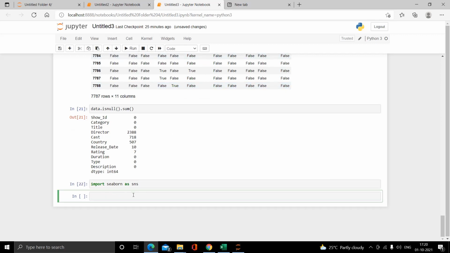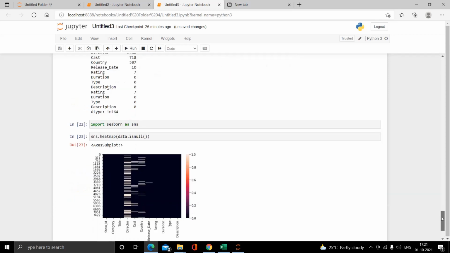Next, I want to show the null values with the help of a heat map, so the command is sns.heatmap(data.isnull()). Let's run it.